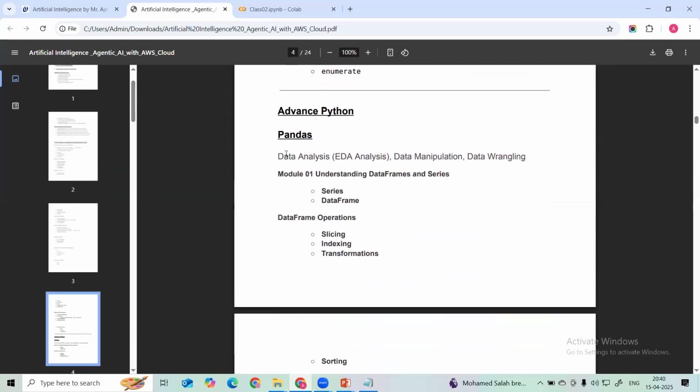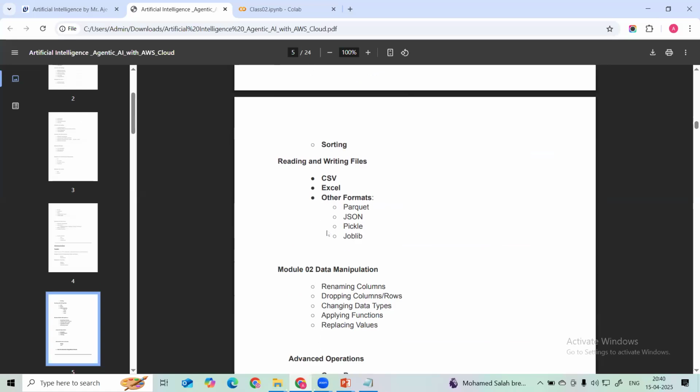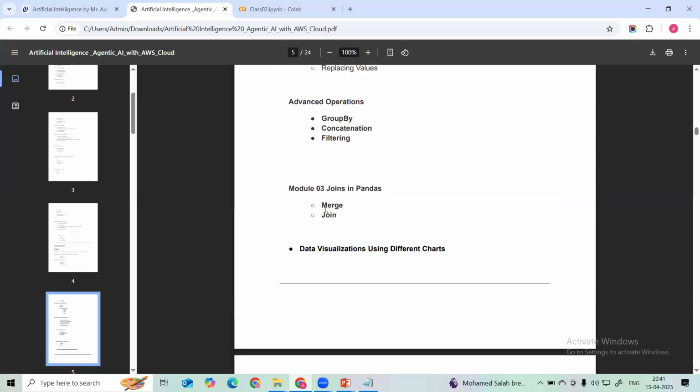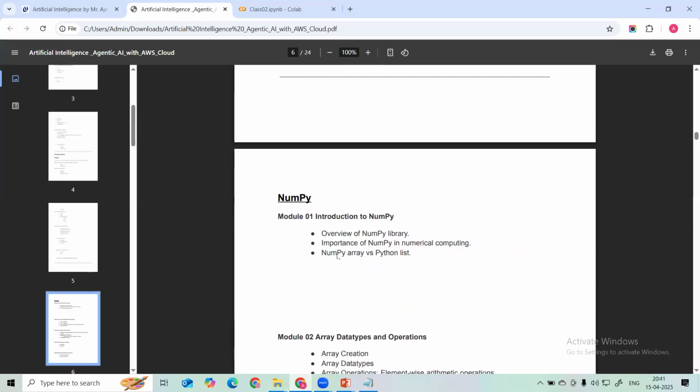In pandas for data analysis, we learn how to manipulate data, do data analysis and data wrangling with the help of the pandas library. These are the different operations we are going to perform in pandas, and the different file formats we are dealing with. Then after that we perform joins, how we can join different tables. Then we are going to learn how to visualize the data with the help of different charts in pandas.